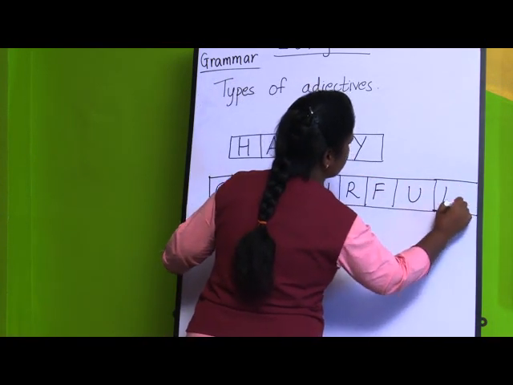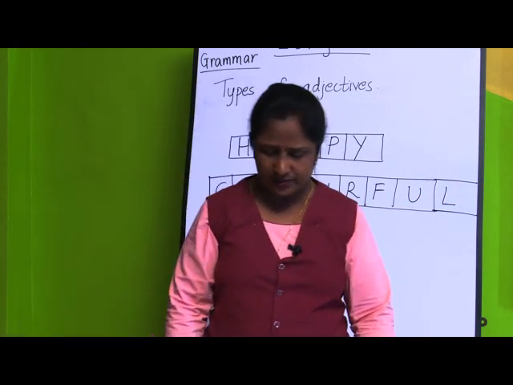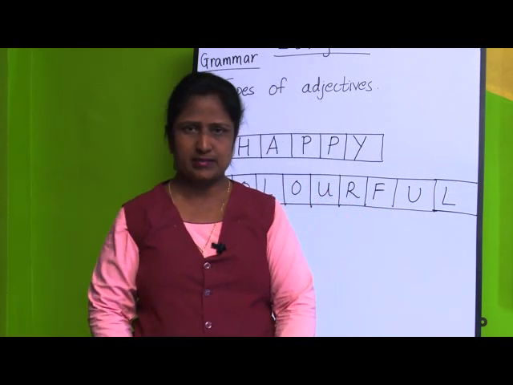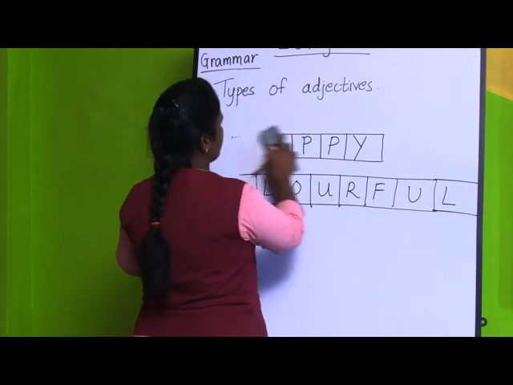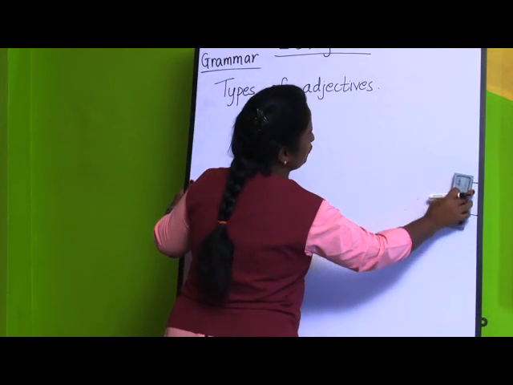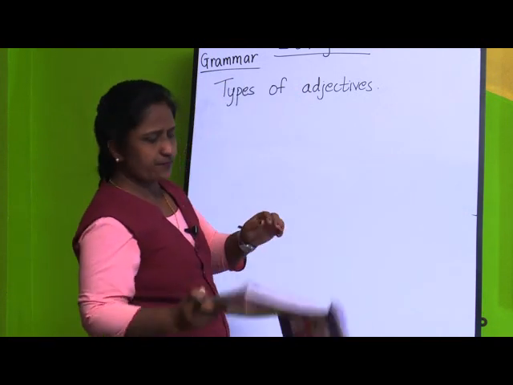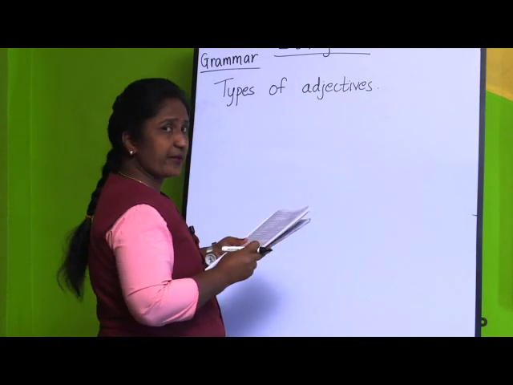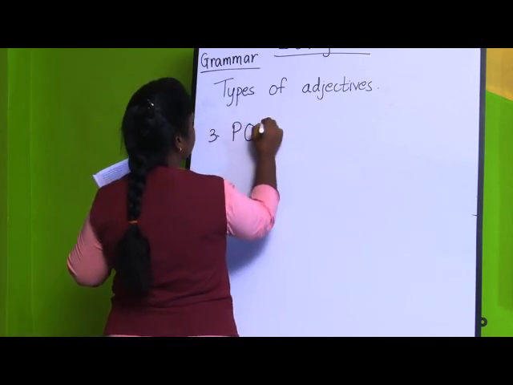Colorful. In this way, you are going to write the answers. Third one, liked by many. Liked by many is what? Popular. I will write only the answers for you on the board. You have to fill it up in your blocks. Third one, liked by many, means famous or popular. So, third is popular.